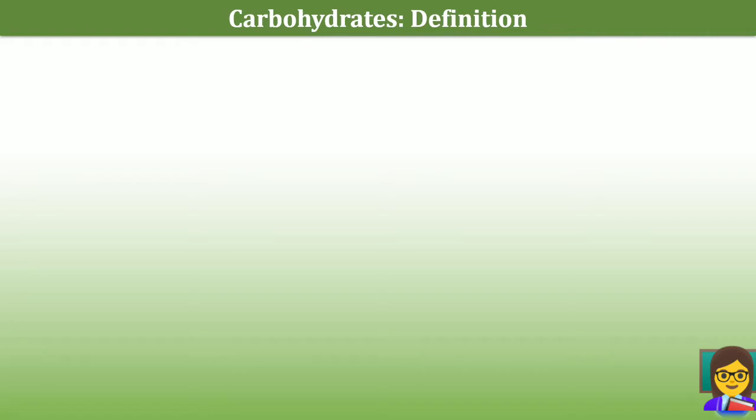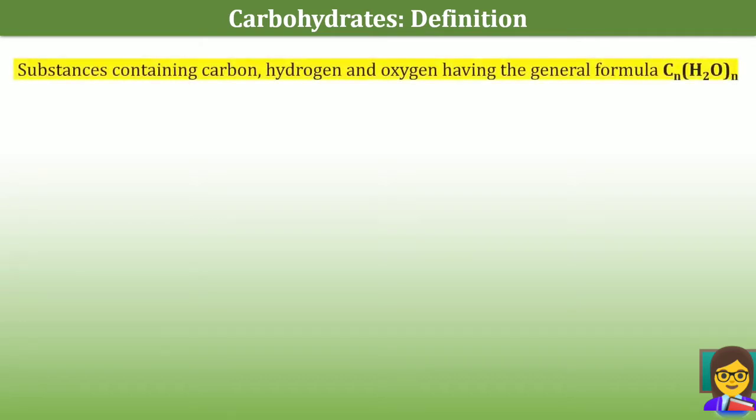These carbohydrates are widely distributed both in animal and plant tissues, and they are also called saccharides. In Greek, saccharon means sugar. So carbohydrates are substances containing carbon, hydrogen and oxygen, and they have the general formula CnH2nOn. Most of the common carbohydrates conform to this formula, but some do not. And some carbohydrates also contain additional elements like nitrogen, phosphorus or sulfur.